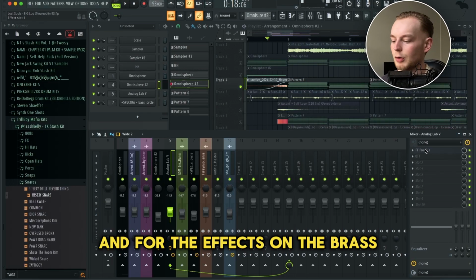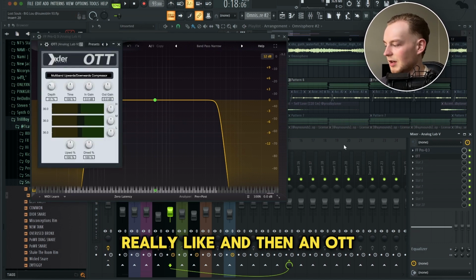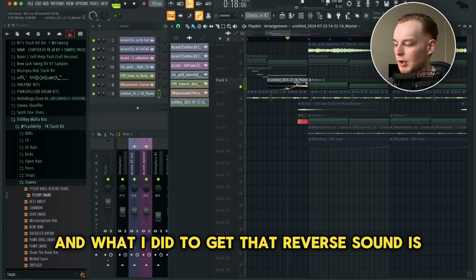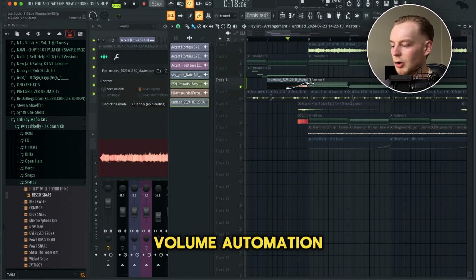And for the effects on the brass, I added an EQ because there were a couple frequencies that I didn't really like, and then an OTT. And what I did to get that reverse sound is I bounced it into audio, I clicked reverse, and then I just added a volume automation.